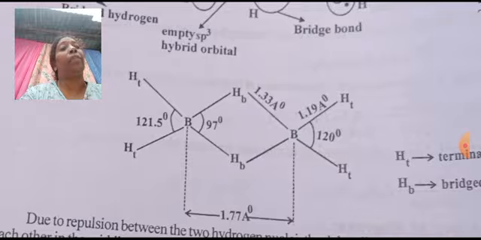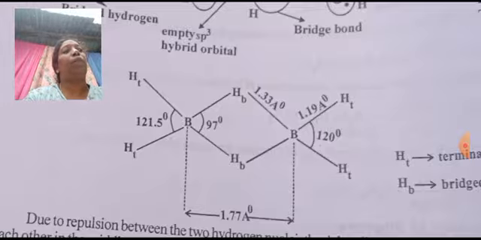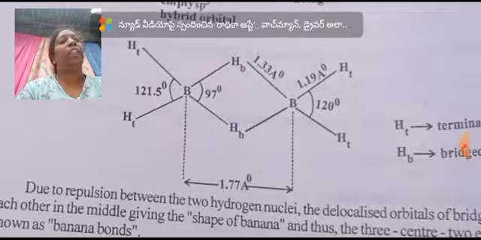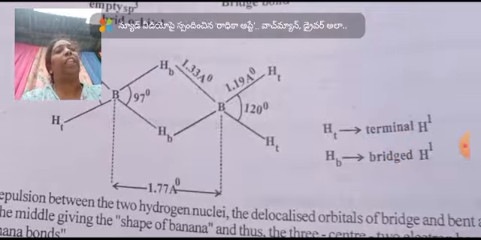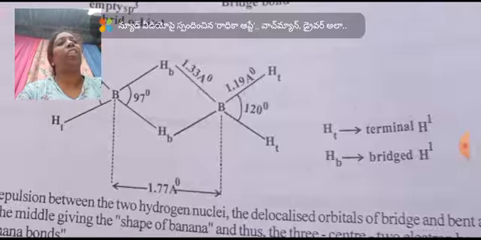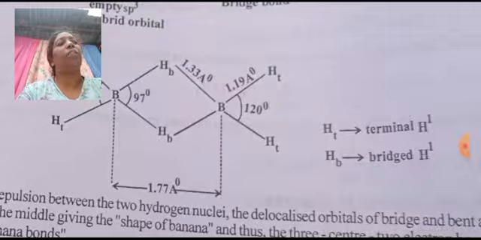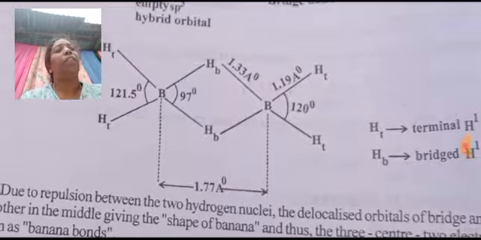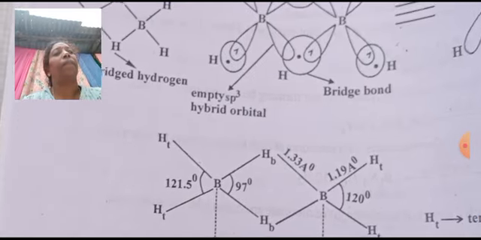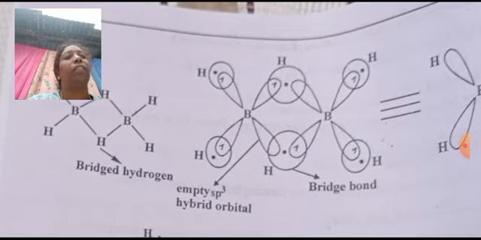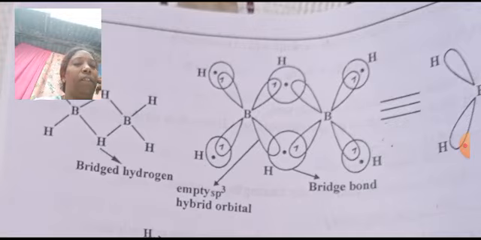The bond angle in between is 97 degrees. The total bond length between the two borons is 1.77 angstroms. Here HT means terminal hydrogen and HB means bridged hydrogen. This is about how the structure of diborane is forming.